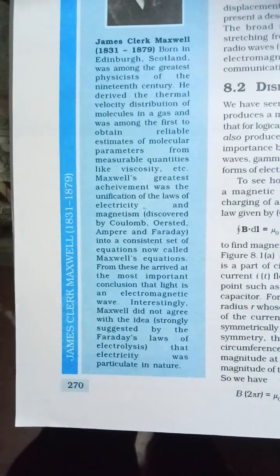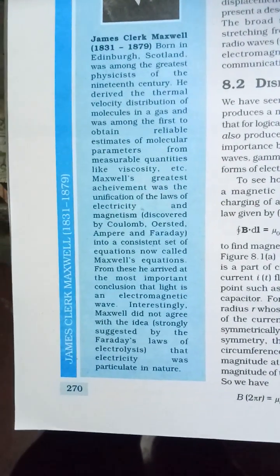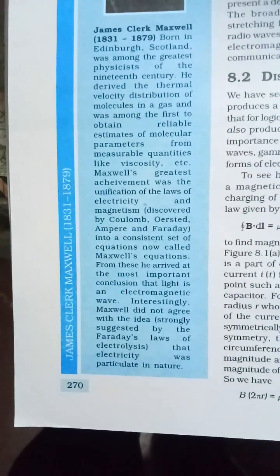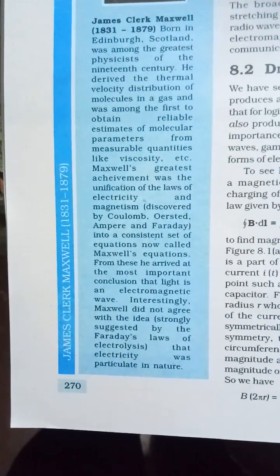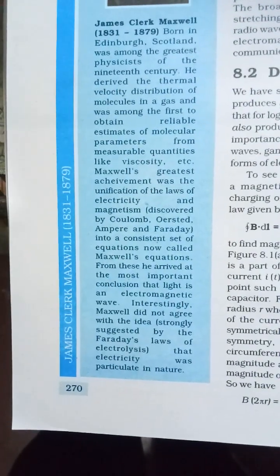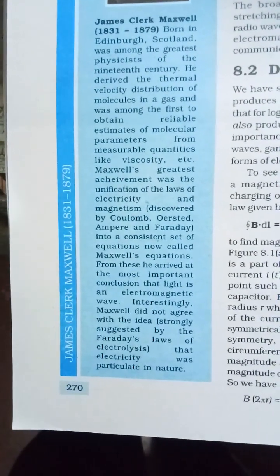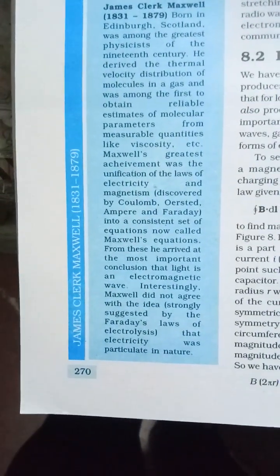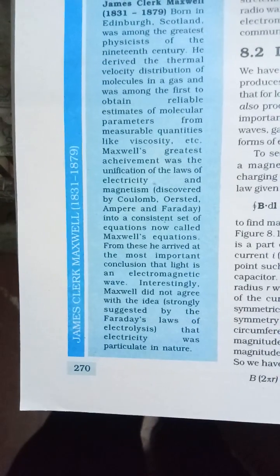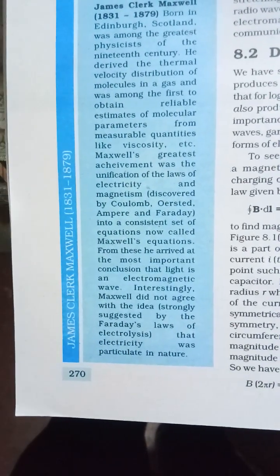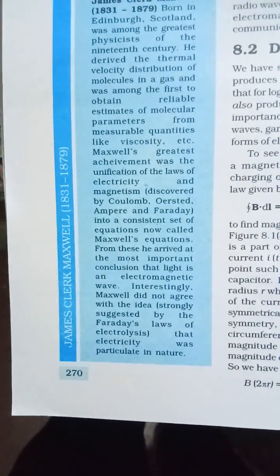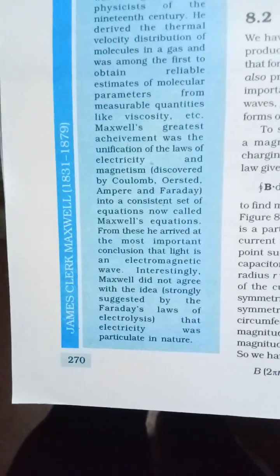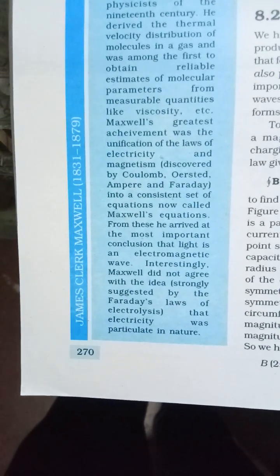Maxwell's greatest achievement was the unification of the laws of electricity and magnetism discovered by Coulomb, Oersted, Ampere, and Faraday into a consistent set of equations now called Maxwell's equations. From these he arrived at the most important conclusion that light is an electromagnetic wave. Interestingly, Maxwell did not agree with the idea strongly suggested by Faraday's law of electrolysis, that electricity was particulate in nature.